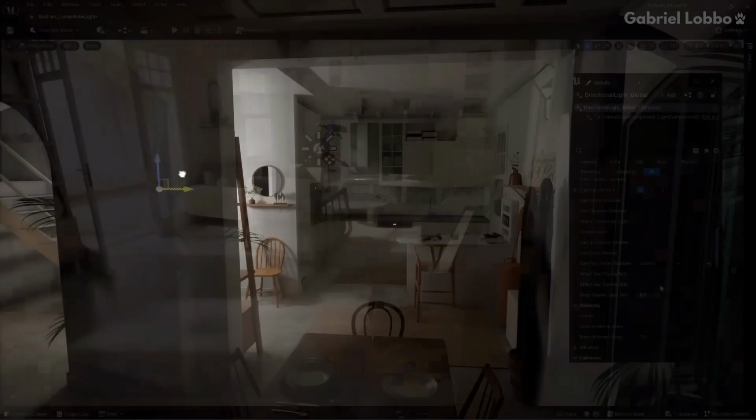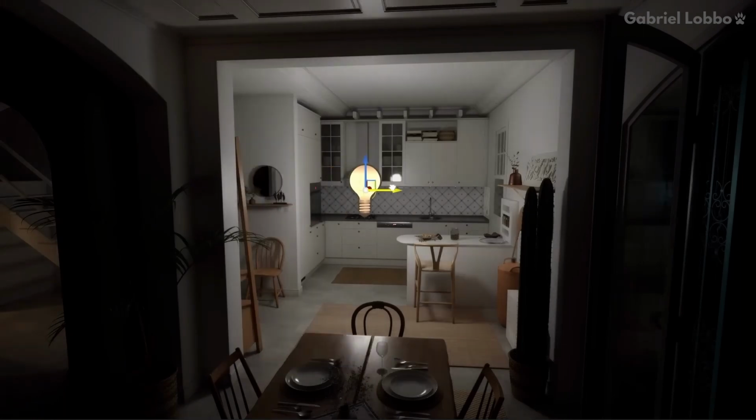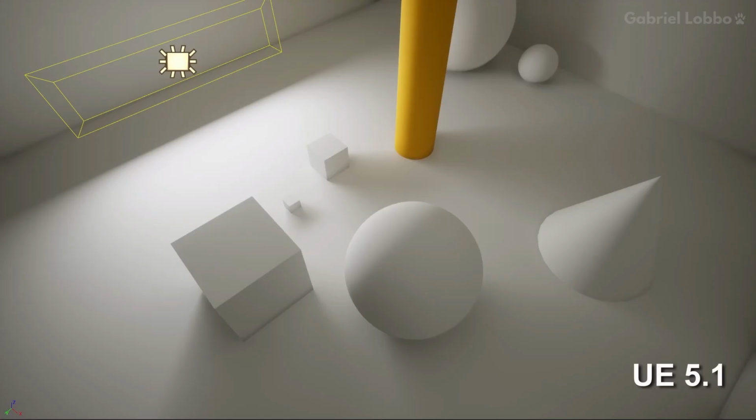In 5.2, ray trace shadows got a major upgrade. Now they're a lot more accurate and can cast smaller shadows. It is most noticeable on area lights.